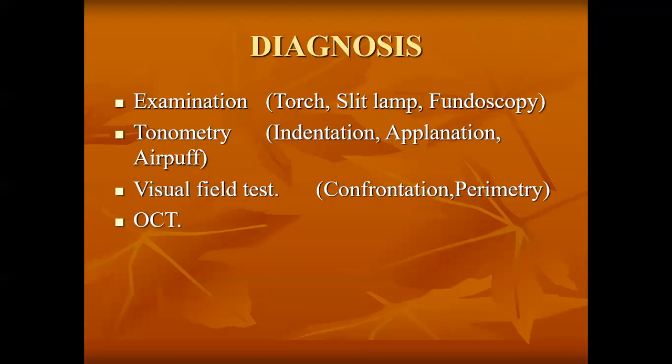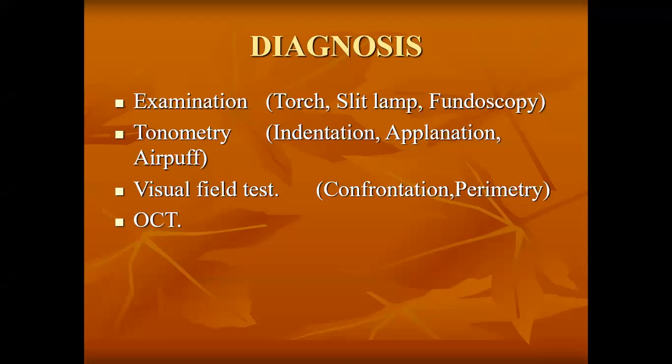See, actually what we do when a patient comes to us in the OPD, we don't know about the patient's status. He's just complaining of reduced visual acuity, or sometimes if there is a very literate person, he will come with a complaint of visual field defect. So we don't know whether the patient has glaucoma or not. We want to screen him. We will not go for all the tests.